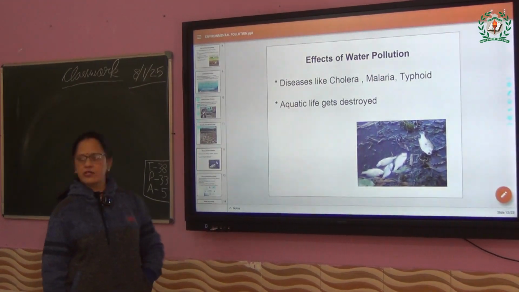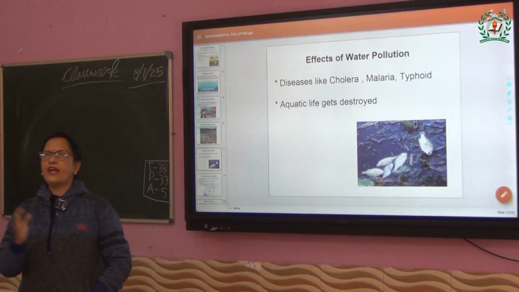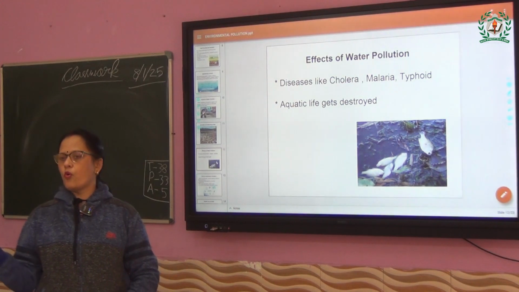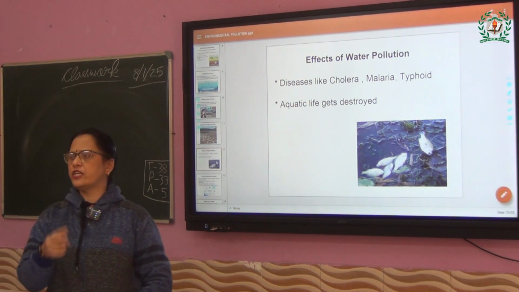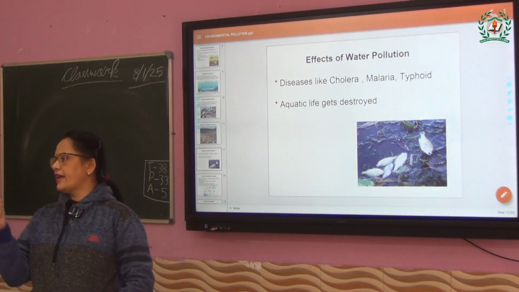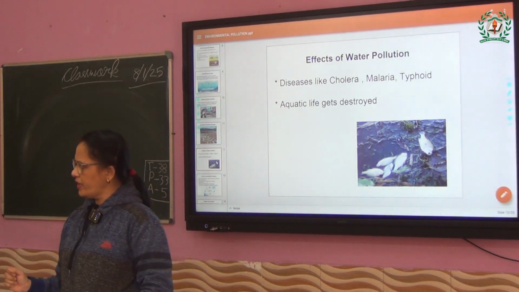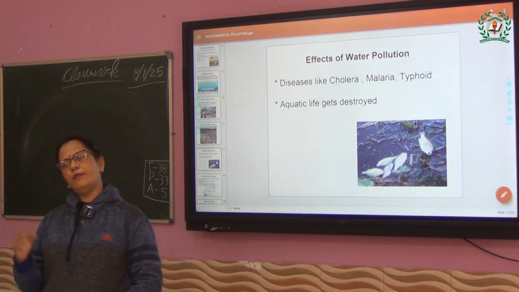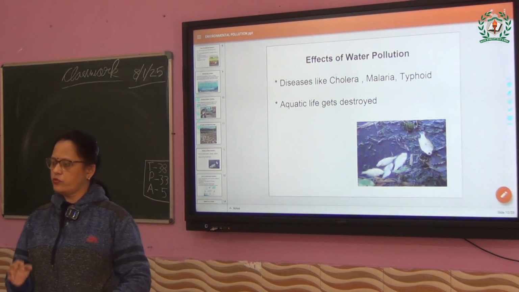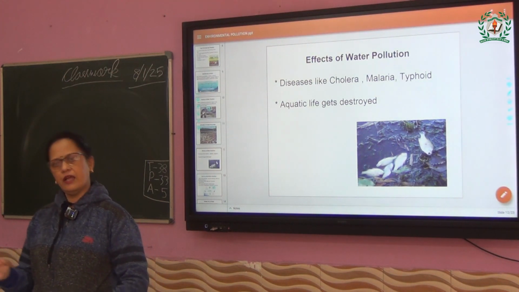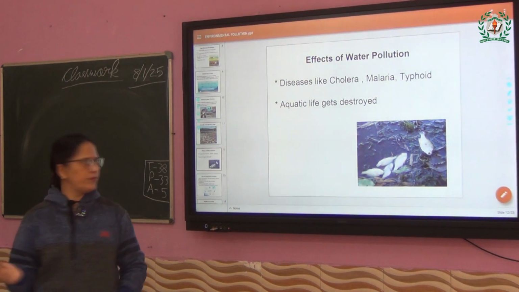Now the effects. Automatically, every reaction has an action, we know. Whatever you do, there will be some action. Suppose you are taking a pencil and you start writing. Automatically there will be a reaction also. When you started writing, that means you have to complete your work. That means every action has a reaction.